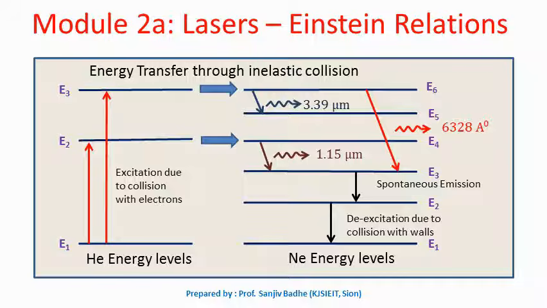So this question we will try to answer: why will there be no lasing action for these energy levels E6 and E2 or E4 and E2, which lie far apart from each other? The answer to these questions we will get when we discuss the Einstein relations. So let us see how Einstein arrived at the relations which could answer this question.